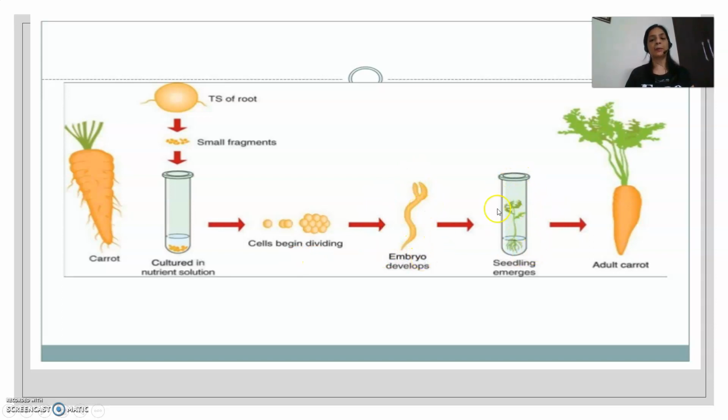Now, when a seedling emerges, then it can be transferred to the nursery or to the fields and can grow and give rise to a new plant. This mode of vegetative propagation is called tissue culture or micropropagation.